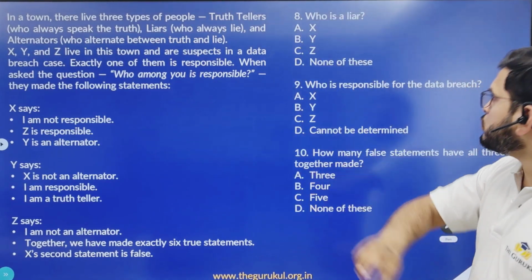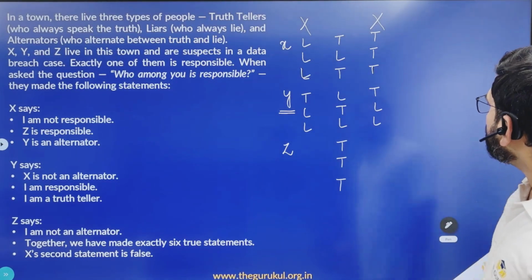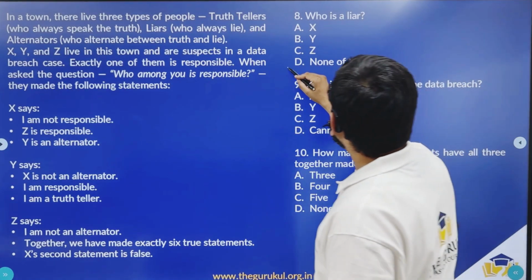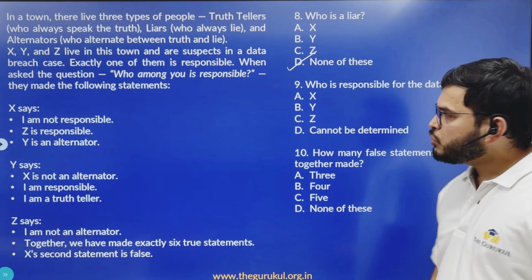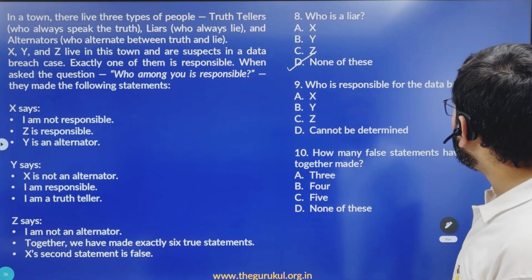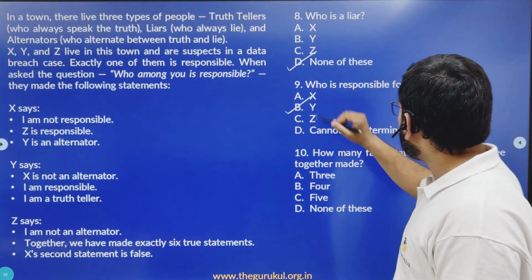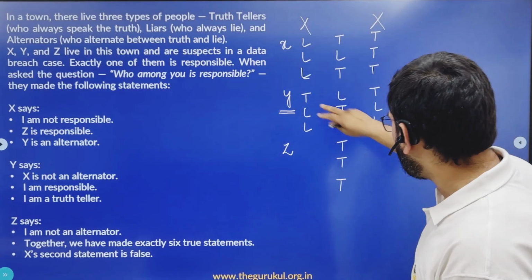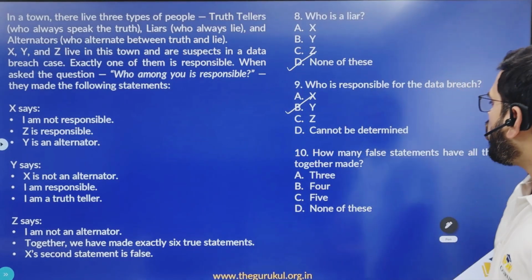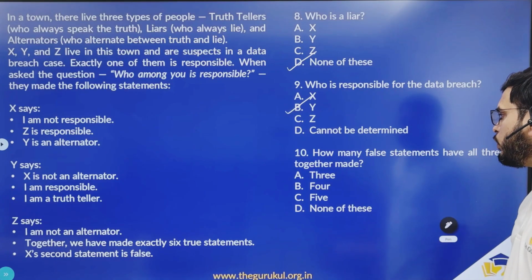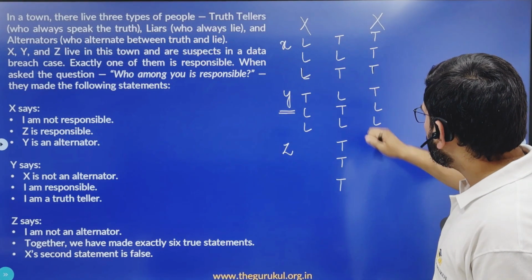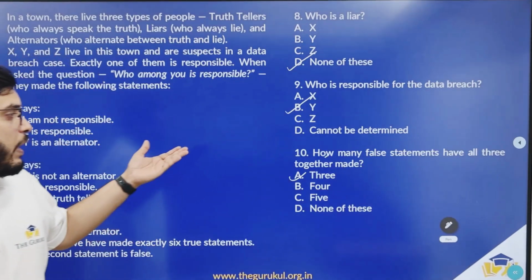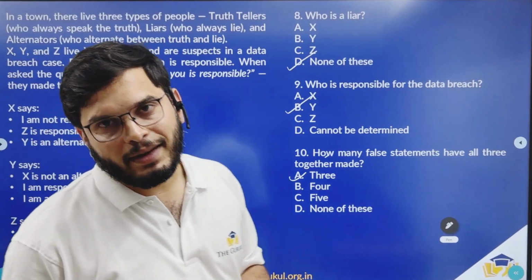So let's look at the questions. Who is the liar? Alternator, truth teller. So none of them is a liar. So option D should be the answer. Who is responsible for the data breach? So Y is responsible for the data breach, right? So let me check. Yes, Y is responsible for the data breach. Now, how many false statements have all 3 together made? 1, 2, 3. So the answer for this question should be option A. So D, P and A are the answers to these 3 questions.